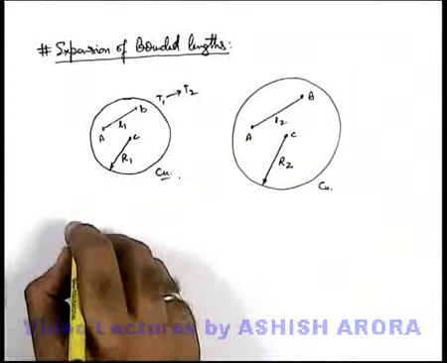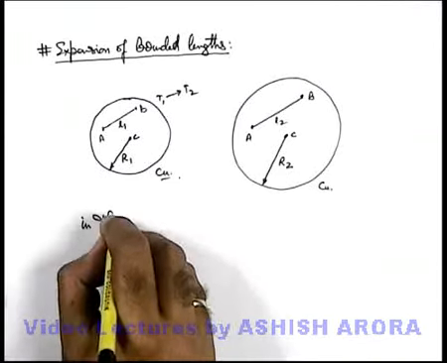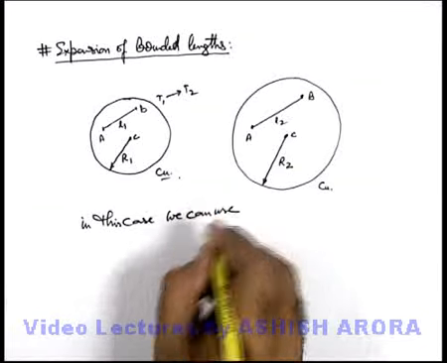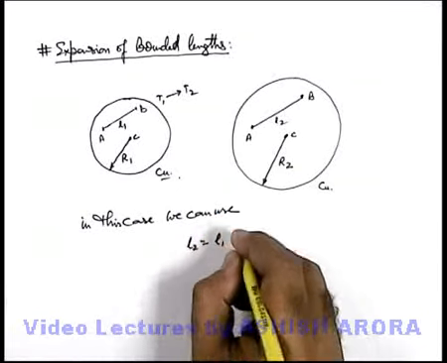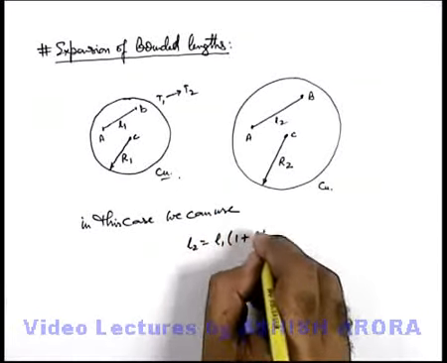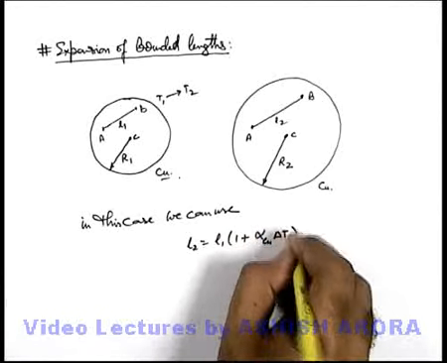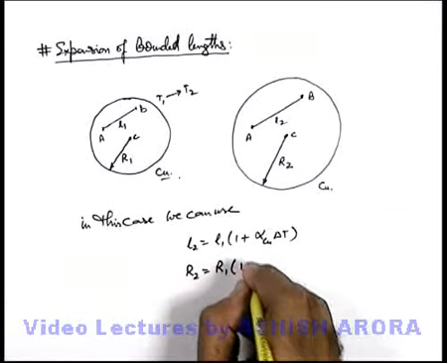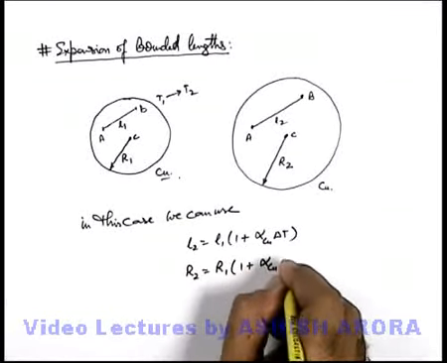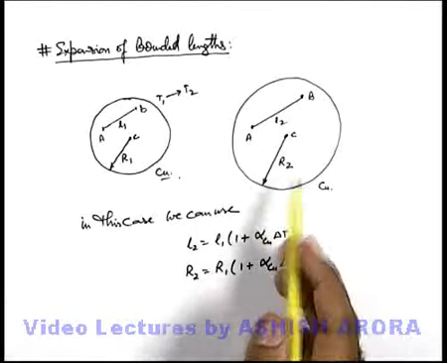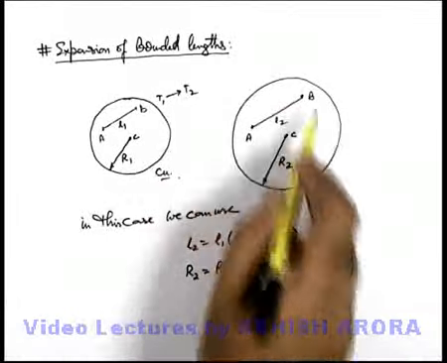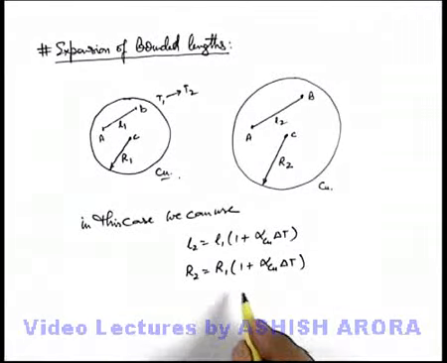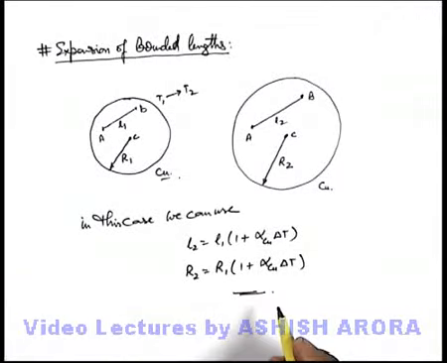Like in this case we can use L2 is equal to L1 multiplied by 1 plus alpha of copper into delta T. Similarly, we can use R2 is equal to R1 into 1 plus alpha of copper into delta T. Or any other length, the same relation can be used for circumference, diameter, or any other lengths also. So be careful about any kind of bounded lengths.